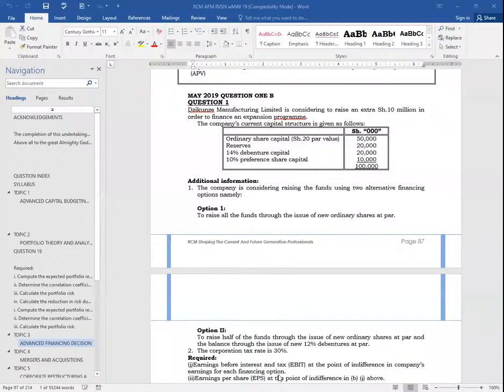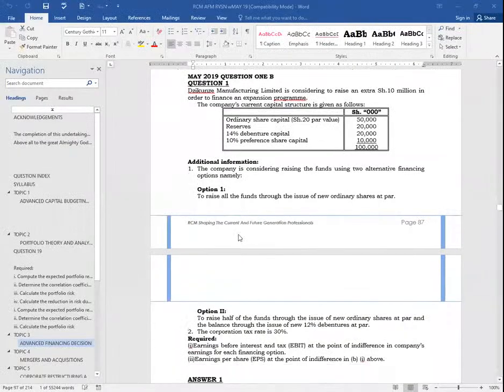Then also earnings per share at the point of indifference. I want to give you only 1 minute. You try the question very fast.